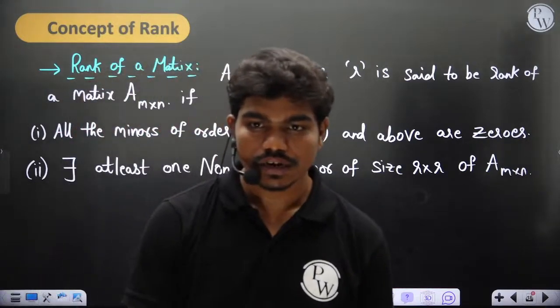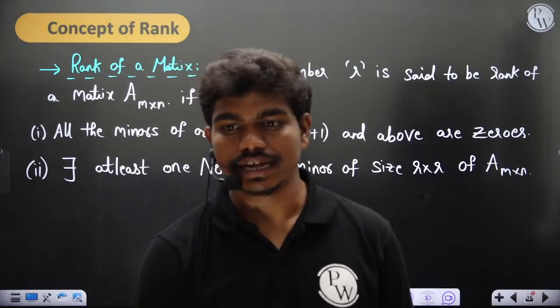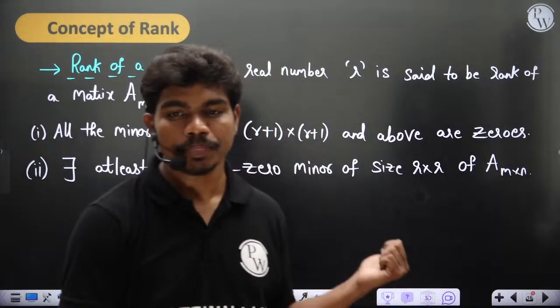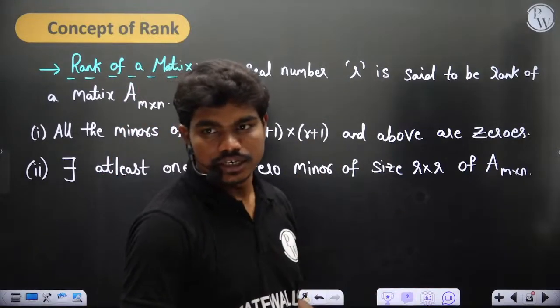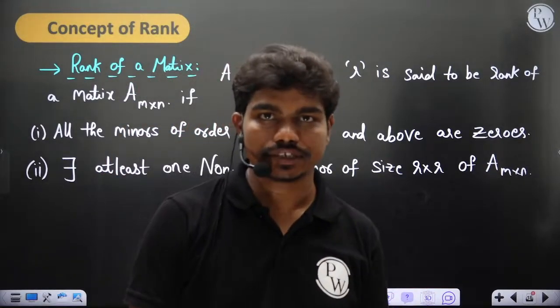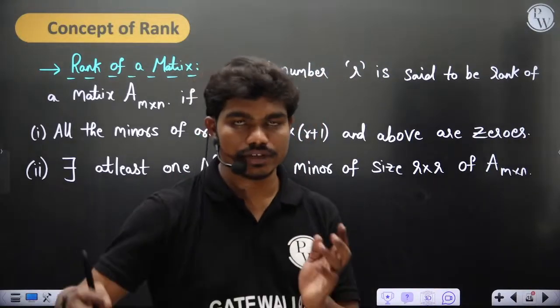Sir, can you please tell how this concept of writing a system of equations into a matrix came? How do we write like that? I'll tell you. Okay, just give me some time. Today I thought of talking about rank and also system of equations, but I'll introduce system of equations at least. We'll see how to convert a given system into matrix form. That's very advantageous actually.